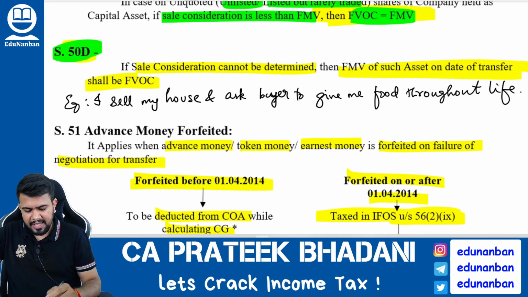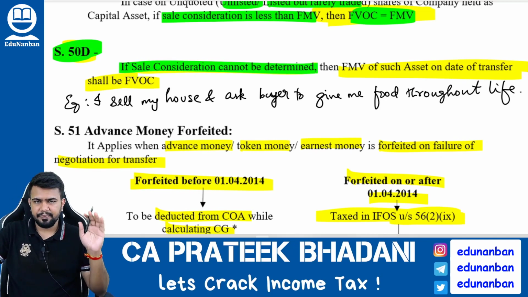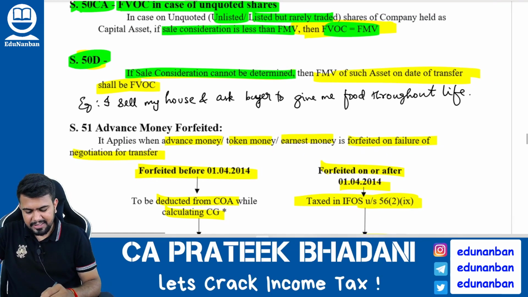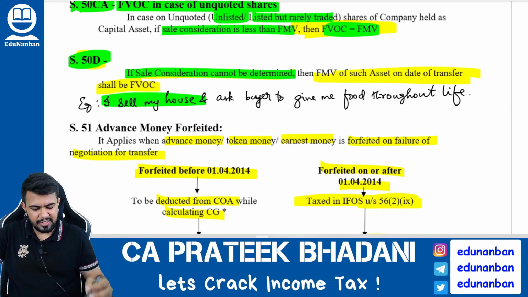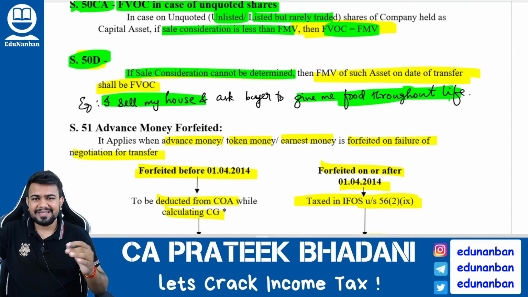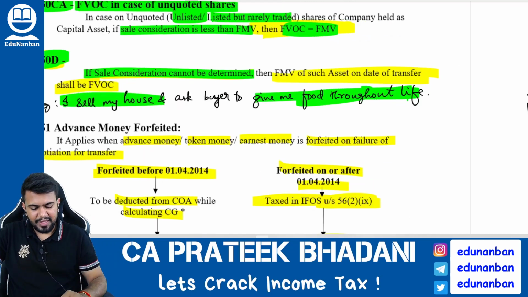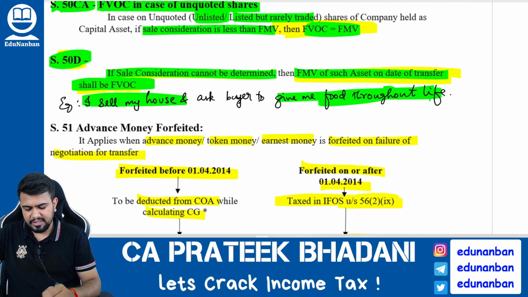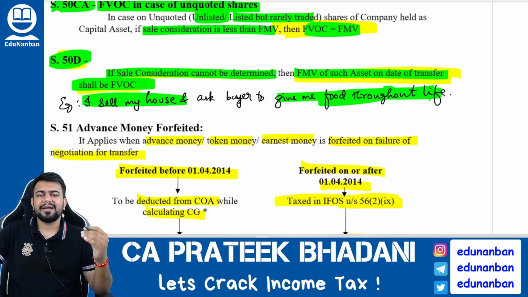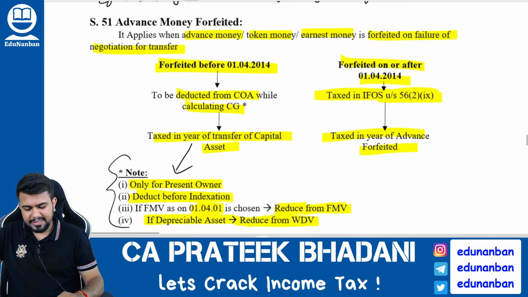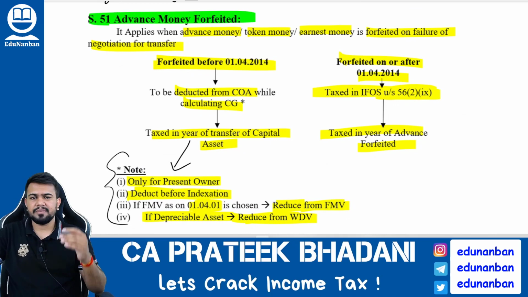Section 50D is what? If the sale consideration cannot be determined. Sir, what if the sale consideration itself cannot be determined? For example, I sold my house and I asked the buyer to give me food throughout my life. In such a case, I cannot calculate the value of the consideration that I received. In such a case, I should take the fair market value of the asset transferred, on the date of transfer, as the full value of consideration.